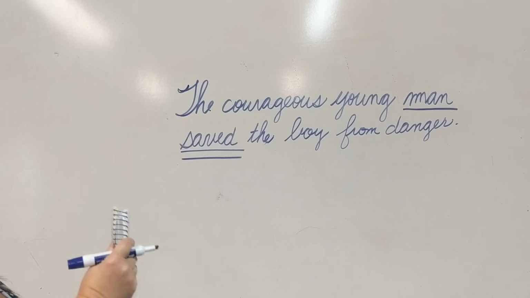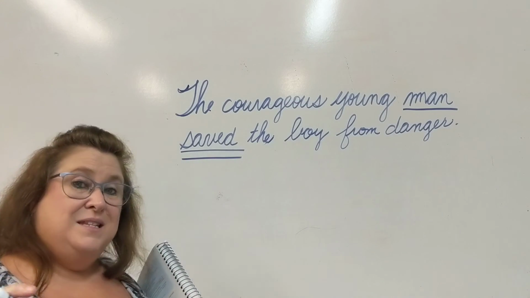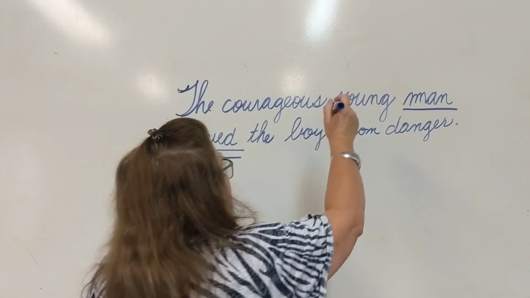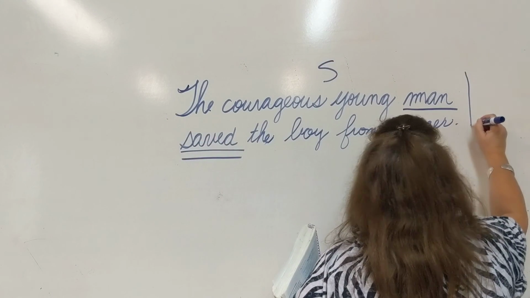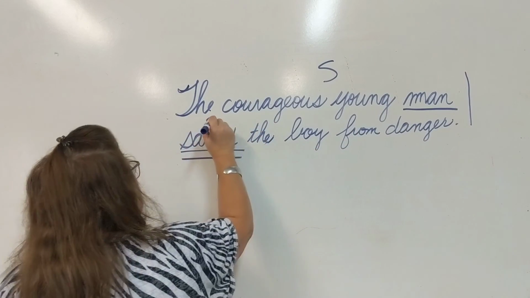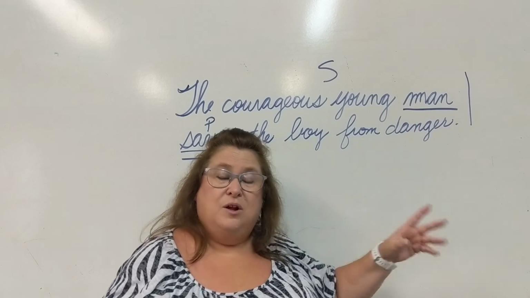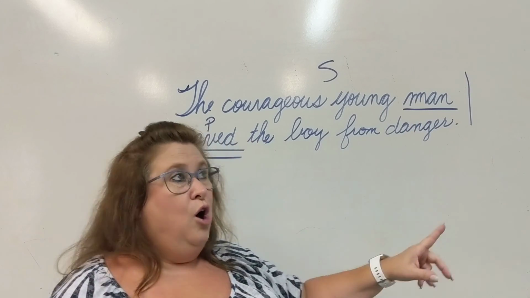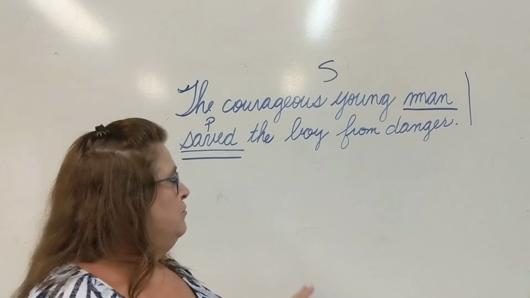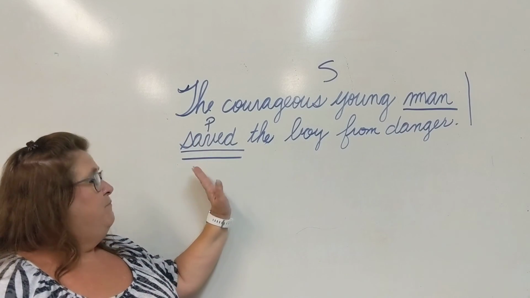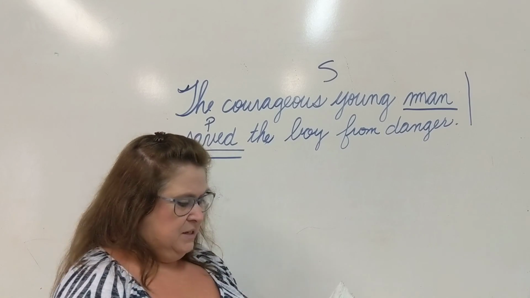Just like, remember when we were dividing our sentence into the 2 parts? The subject part of the sentence, we put a line after the subject, and the predicate part of the sentence. Well, obviously, the subject of your sentence will always be found in the subject part of your sentence. And then remember from review, your verb will always be found in the predicate part of your sentence, okay?